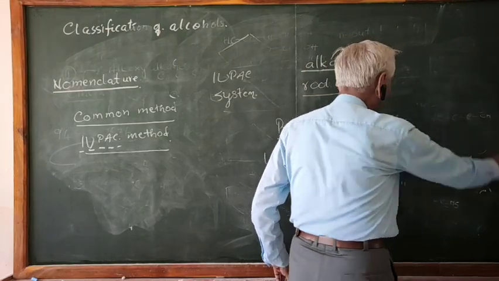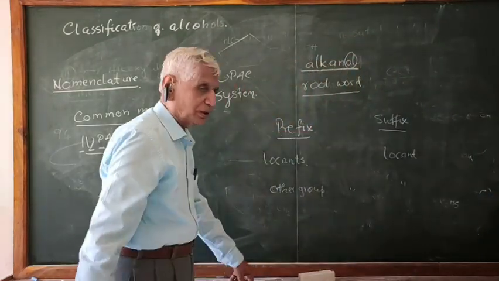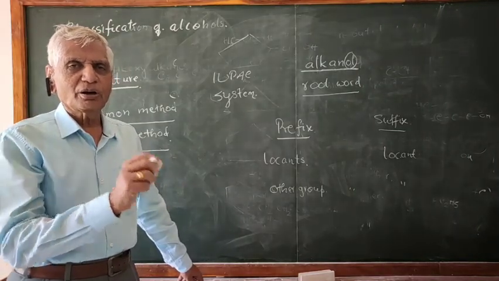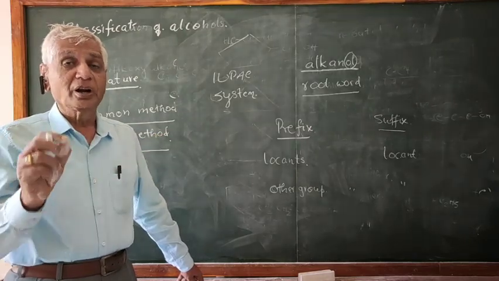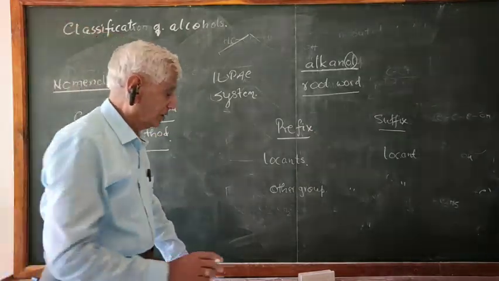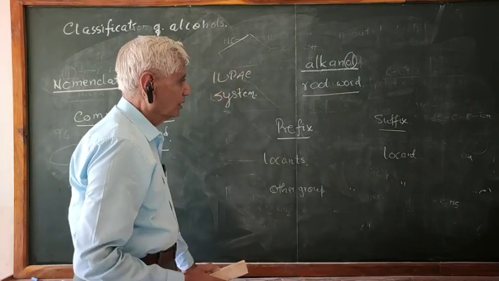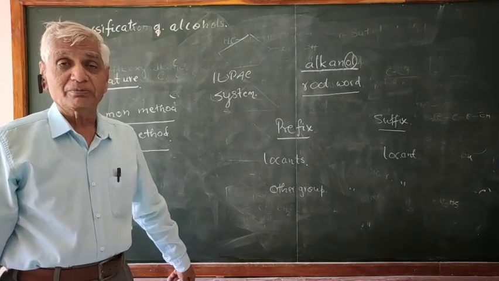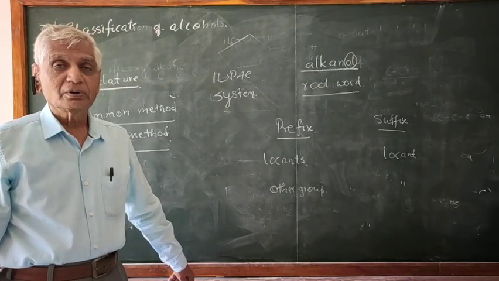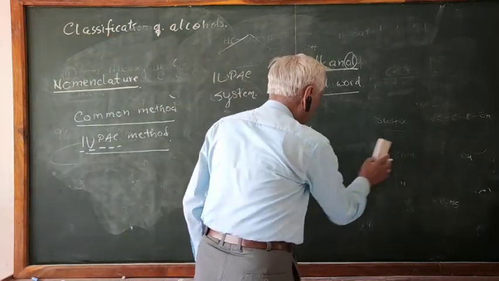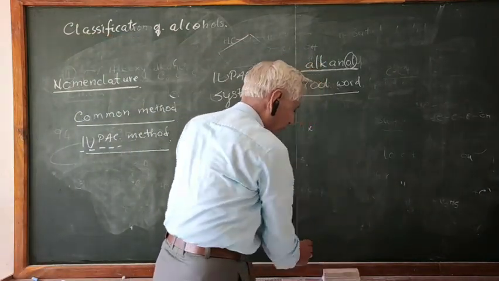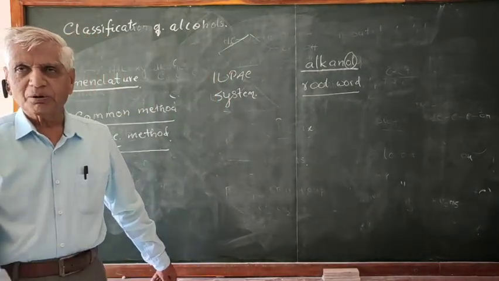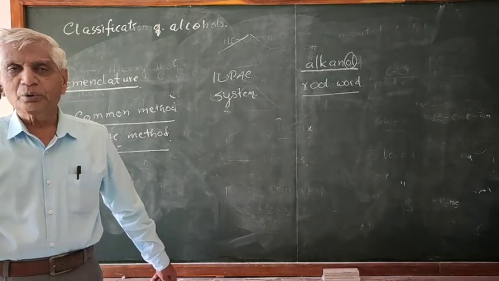Let us come to certain examples with these wordings. The important thing is you have to select the longest chain. The root word must contain the longest chain of carbon atoms containing the functional group. And then you have to give the position of the OH group, on which carbon the OH group is there. Therefore, you have to number the carbon atoms of the chain, starting from the end to which the OH group is nearer.